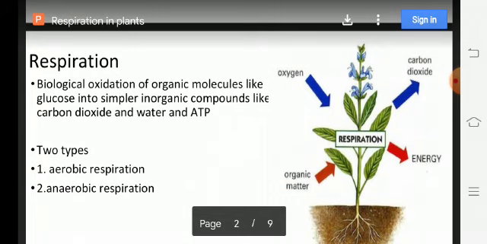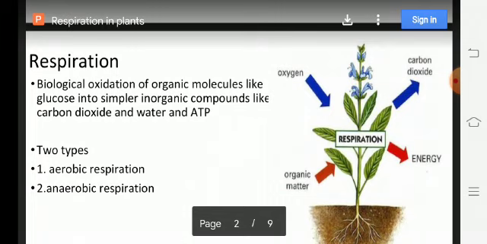So there are two types of respiration. First one is aerobic respiration. Second one is anaerobic respiration. Let's discuss aerobic respiration.